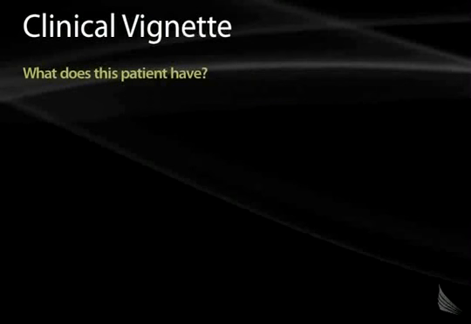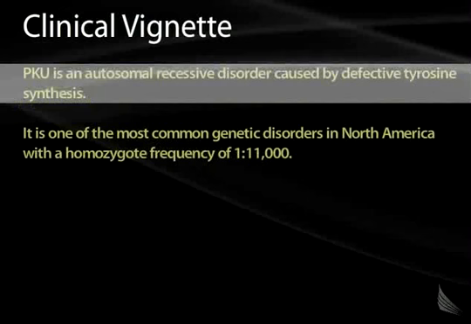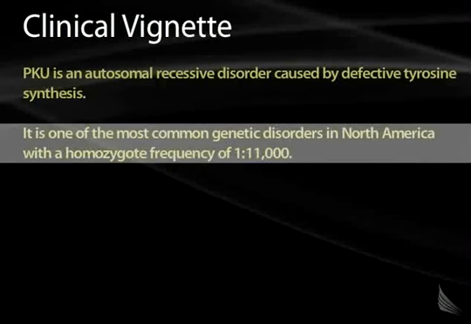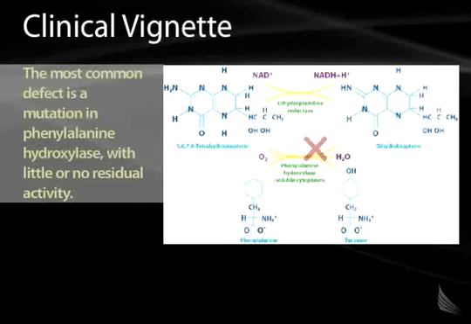This patient has a disease called phenylketonuria, or PKU. PKU is an autosomal recessive disorder caused by defective tyrosine synthesis. It's one of the most common genetic disorders in North America with a heterozygous frequency of 1 in 11,000. The most common defect is a mutation in phenylalanine hydroxylase, and usually these mutations have little or no residual activity.